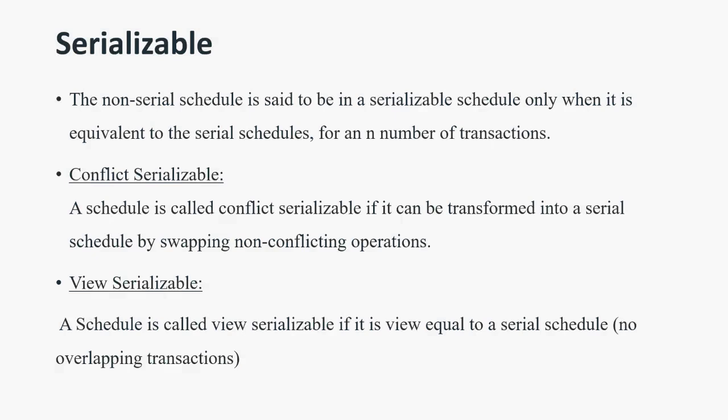See, conflict serializable is nothing but when you have a non-serial schedule. Non-serial schedule in the sense you will have more than 2 or 3 transactions, and each transaction will have operations done, a read or a write. So when you have continuous reads and writes in an order for each transaction, certain swapping could be done for any non-conflicting operation under each transaction. Thereby, you may convert your non-serial schedule into a serial schedule.